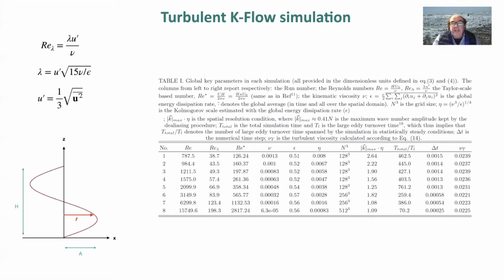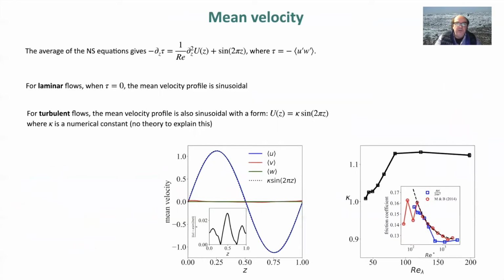And we can compute different statistics, and it's what we show here. The first quantity that we considered is the mean velocity. If we average the Navier-Stokes equation, we have an expression which gives, in fact, the result that when tau is 0, so for laminar flow, the mean velocity profile is sinusoidal.